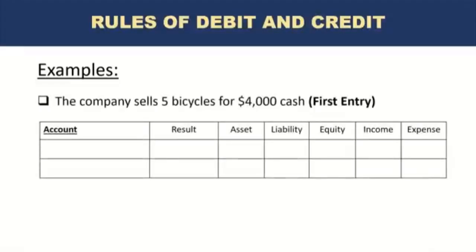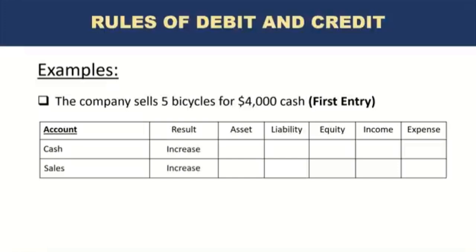Okay. So the company sells 5 bicycles for 4,000. The first entry will be the sales side of the entry. So the accounts that will be impacted are, one is cash, of course, because the company has received 4,000. The second will be sales or income. So cash is increasing. We are receiving cash, and sales are also increasing because